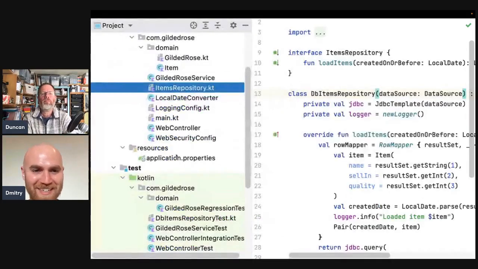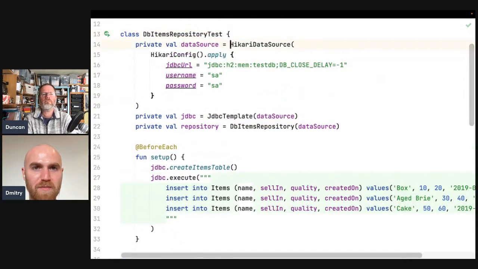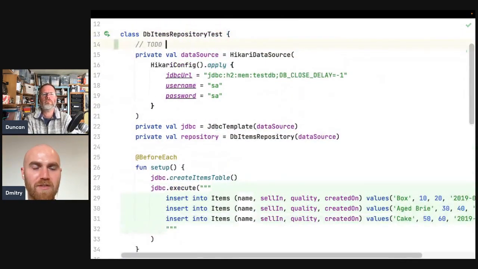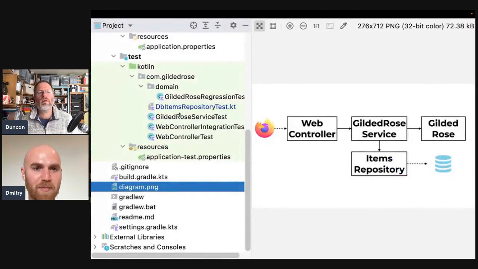We did it. So just going back to the diagram, so I understand. We did Gilded Rose, that was on the edge of the ground, did items repository. We still have this thing in test where it's not ideal that we manually create. Maybe it should be a to-do: read from properties, because it duplicates what's in properties. So this is left, but other than that, just Gilded Rose, which is inside Spring. That's, I guess, the next step. So yeah, that makes sense.